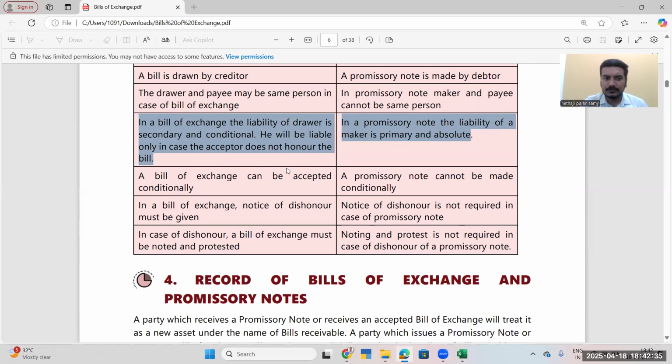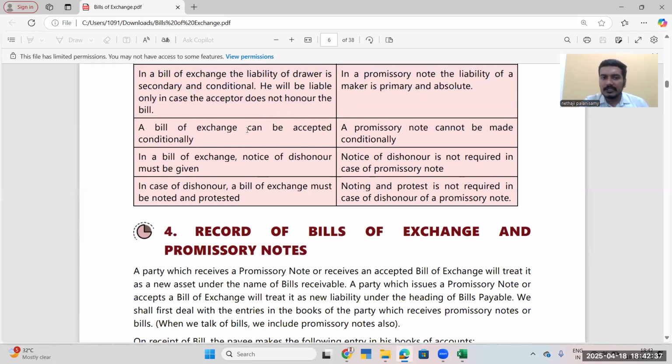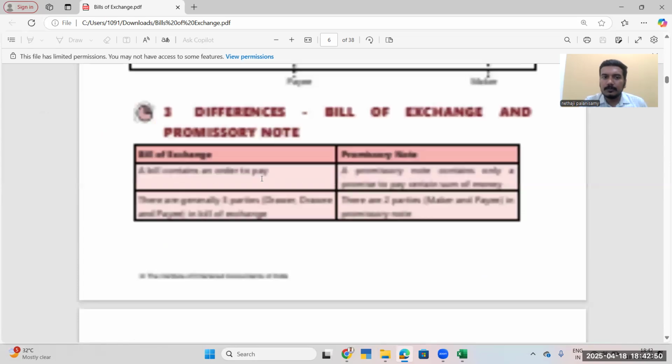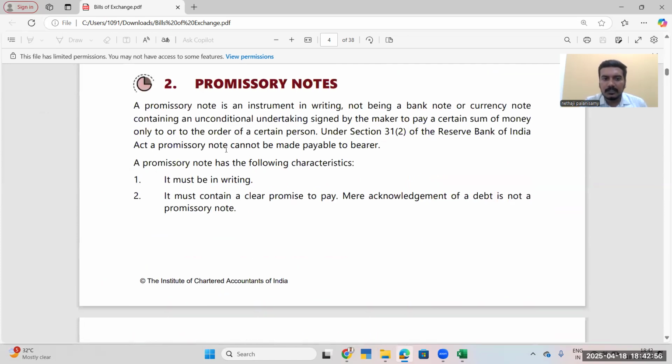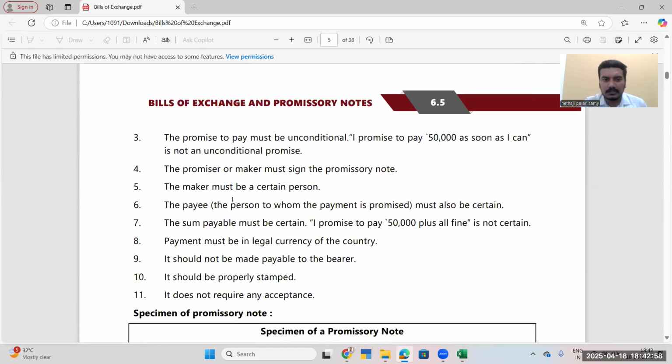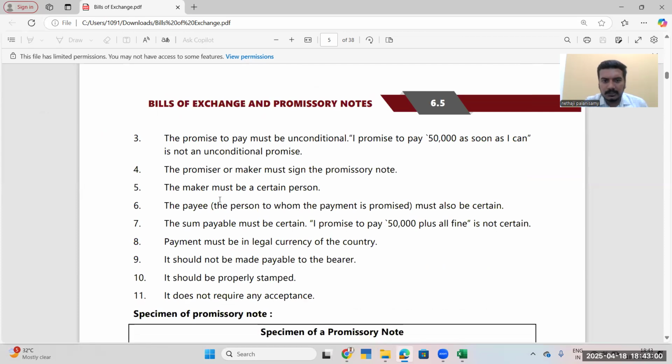Bill, we will explain. A bill of exchange can be accepted conditionally, whereas a promissory note cannot be made conditionally. Here everyone will get a question, sir. In the previous part, you showed the word unconditional, but here it is showing it can be conditional. Yes, I will explain here.